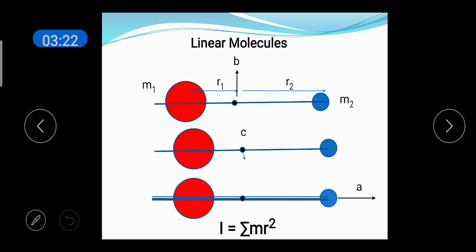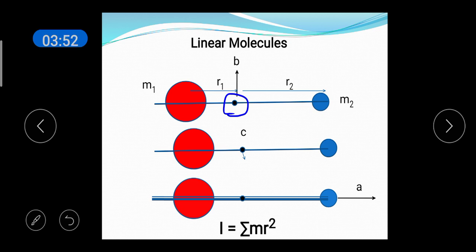First consider a linear molecule. It has two atoms, a diatomic molecule, and the first atom is having a mass m1, the second atom is having a mass m2. This is the center of mass of the molecule. It is not at the center of the molecule, but it is situated near the bigger one.